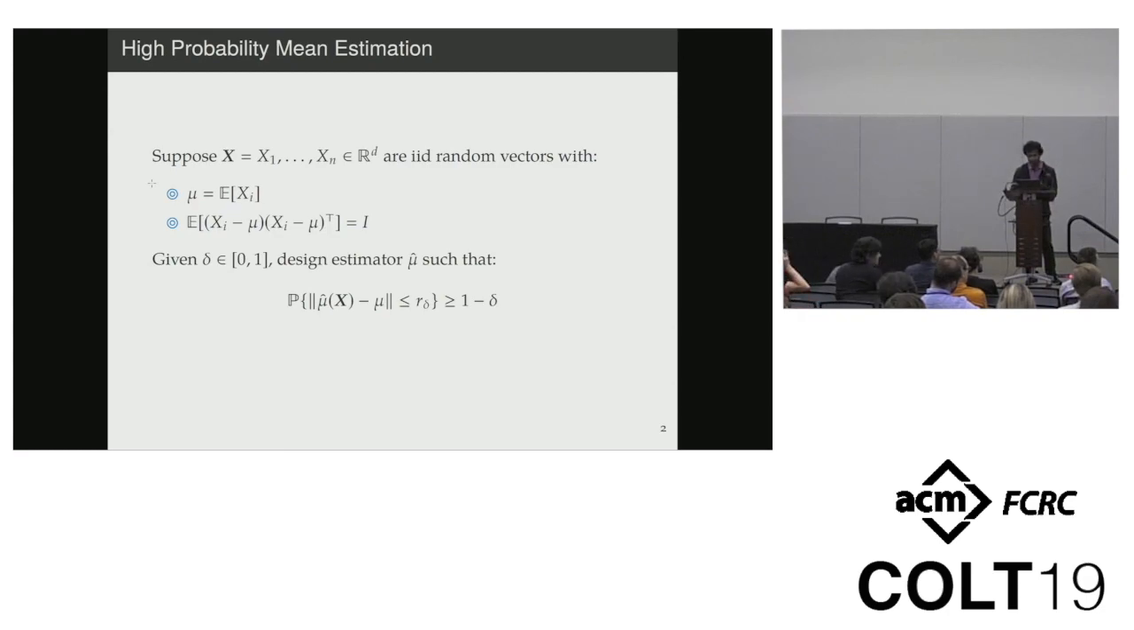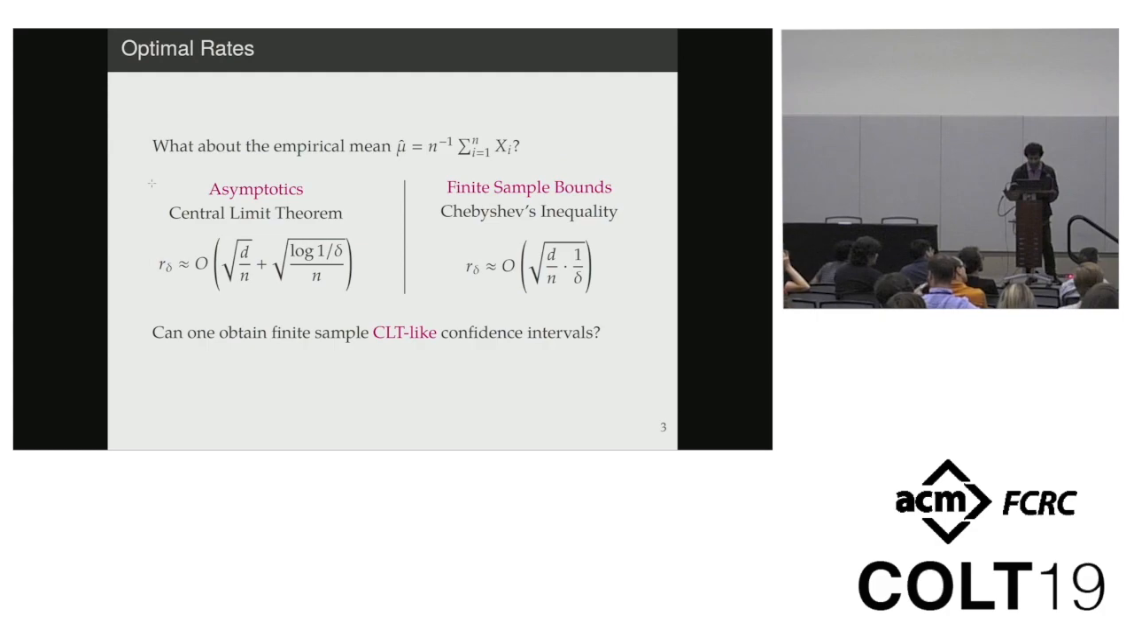And in this talk, you should be concerned about situations where delta is really, really small, like exponentially small in the dimension, for instance. And so this sounds like a fairly fundamental question. So let's see what kind of estimators you can use. The first estimator that you would try to use, since it's a mean estimation problem, is the empirical mean. So let's see what kind of rates we can get.